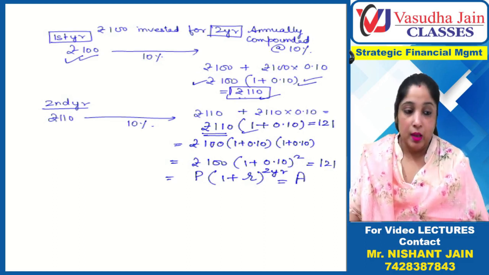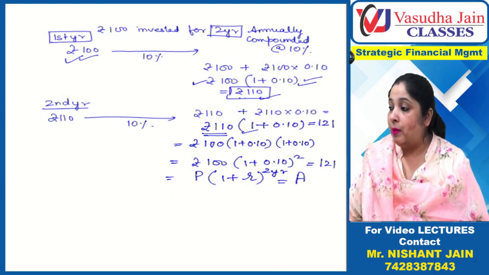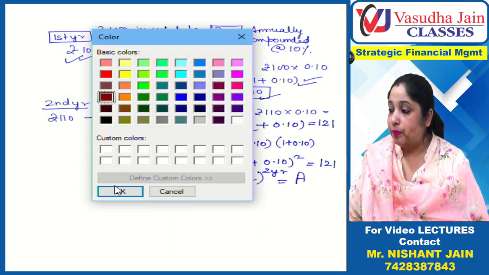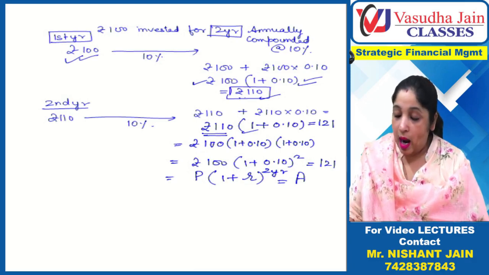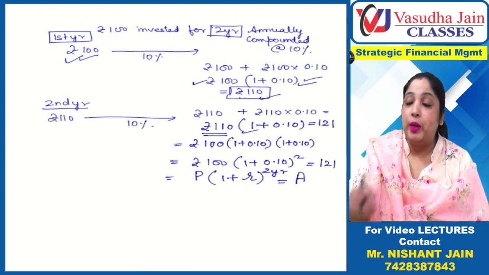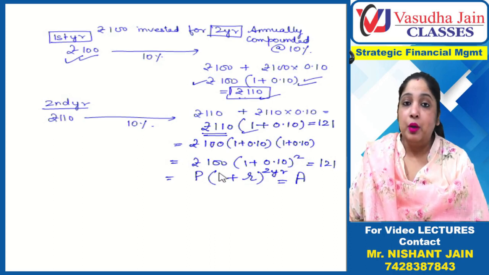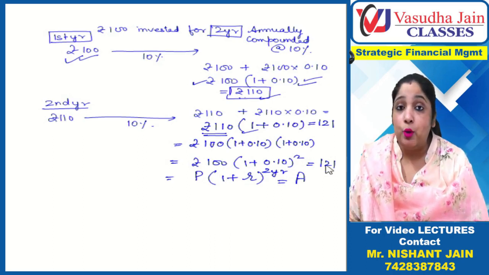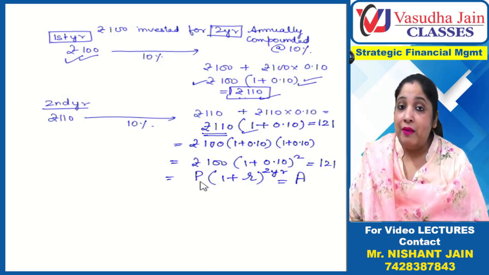Is equal to, now this is the amount which I will get after 2 years. So amount. Now I want to change this formula a little bit. Can I write like this? 100 rupees I have invested today, right? And after 2 years I am getting 121 rupees. So 100 rupees I invested today.